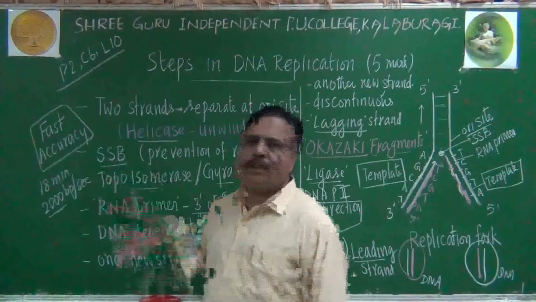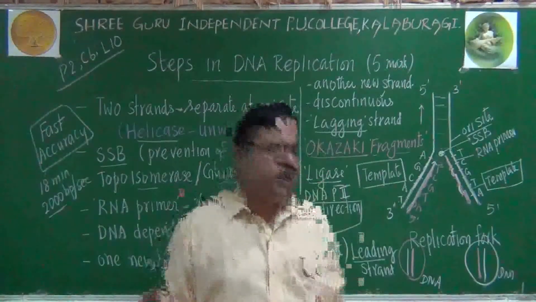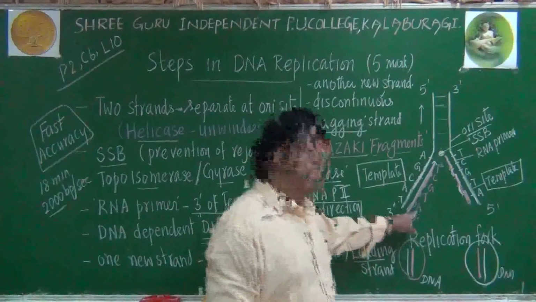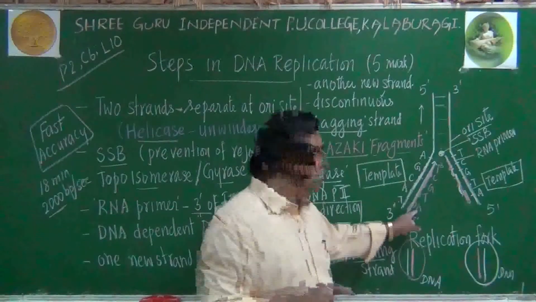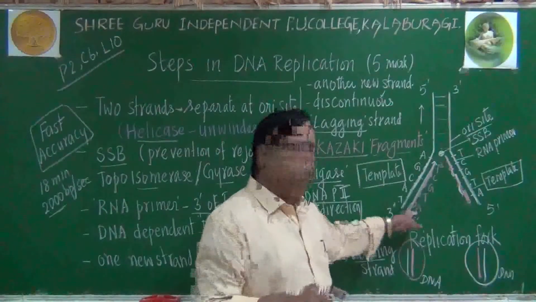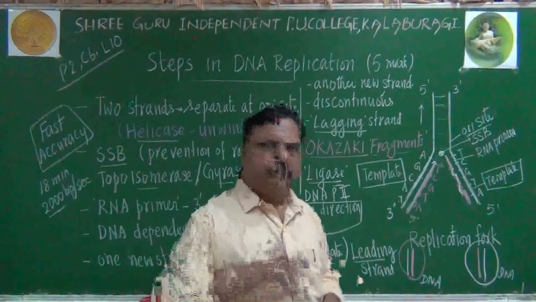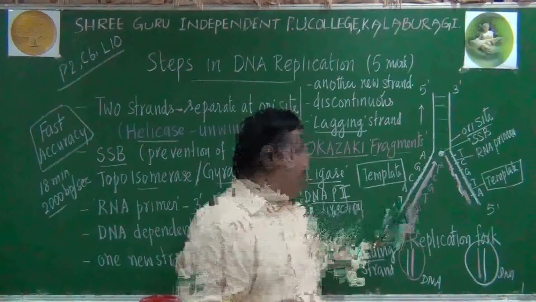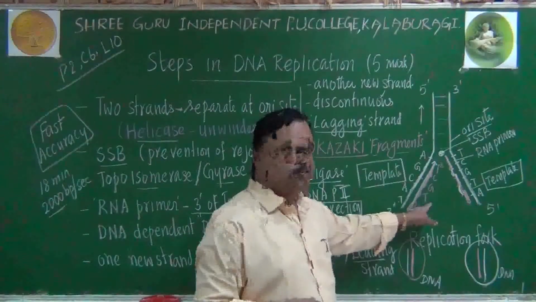Okay. Energy required for this process is provided by dATP, dGTP, like that. When they come, they will come as triphosphates. They will leave one phosphate only here. They will become nucleotide. Remaining 2 phosphates will be used for energy source. Similarly, here TTP will be brought, thymidine triphosphate.